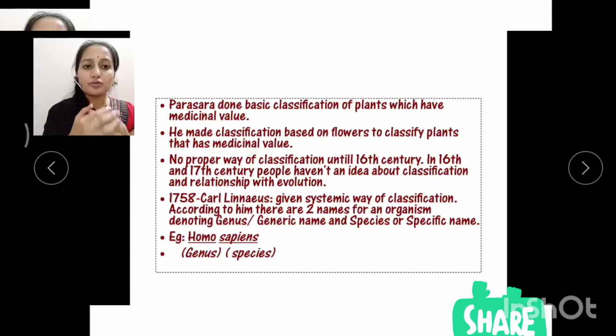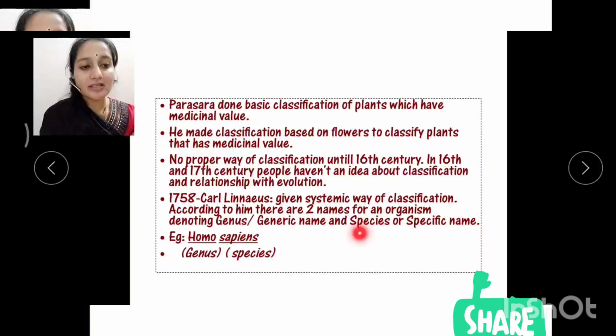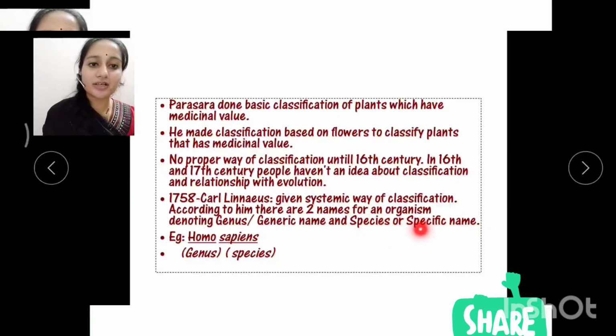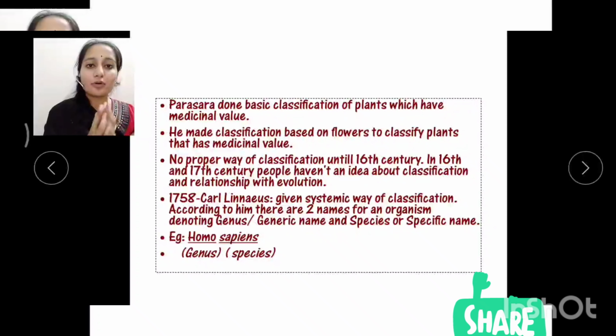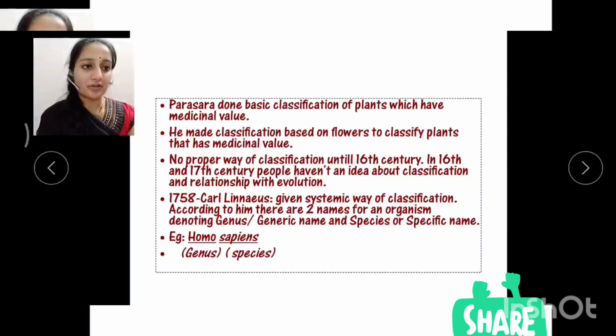According to his way, two names are given for an organism. One name denotes the genus name, or generic name, and the other is the species name, or specific name. For example, Homo sapiens is nothing but a modern man. Homo indicates the genus name and sapiens indicates the species name. We have rules to be followed for this systematic way of classification, which I am going to explain now.